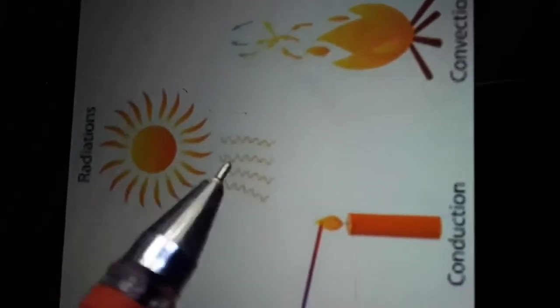Now radiation. From the sun we get radiation. Radiation is the heat transfer from one place to another in the form of electromagnetic waves. So this is radiation.